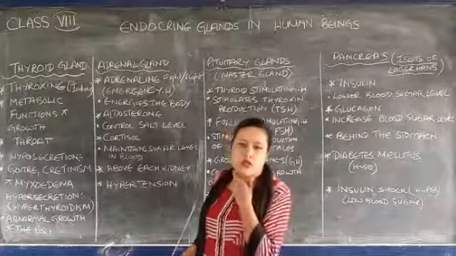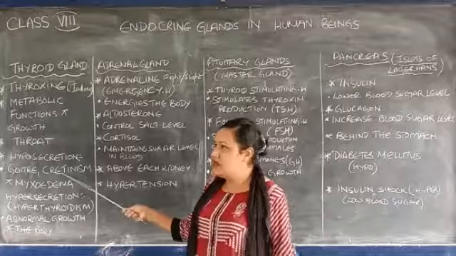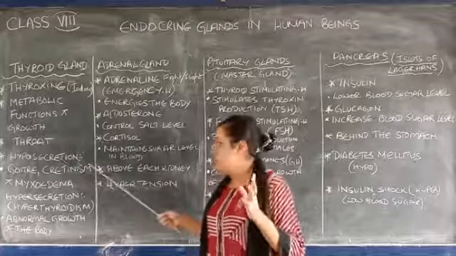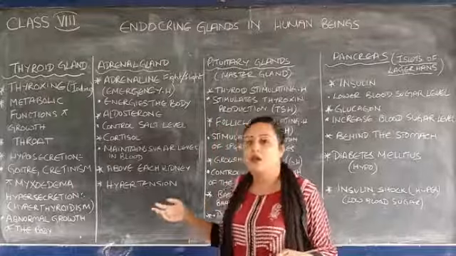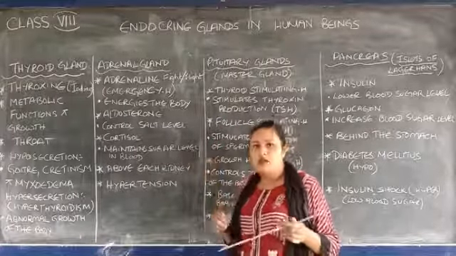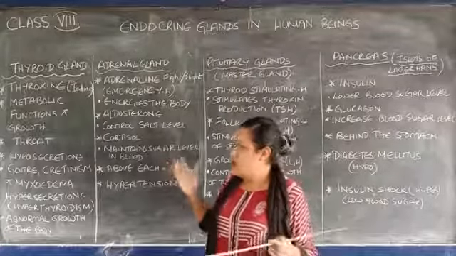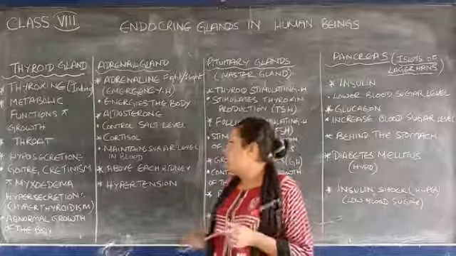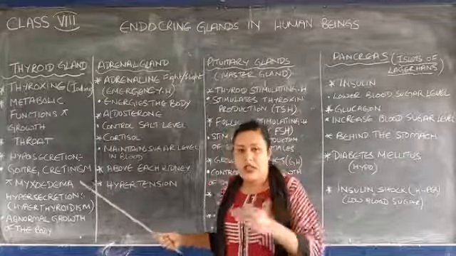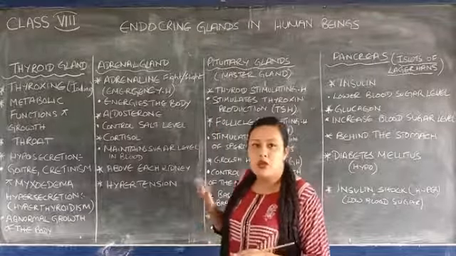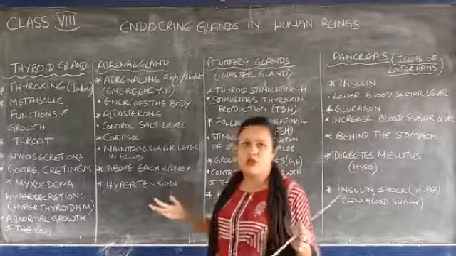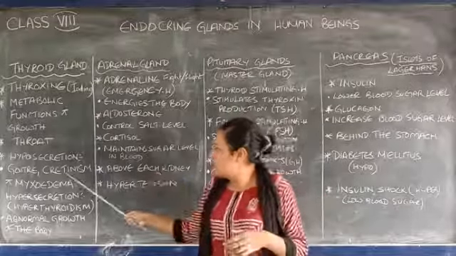Then there is cretinism, which usually occurs in small young children. Here the child will not have proper growth and development of its body structure, so it is called cretinism.